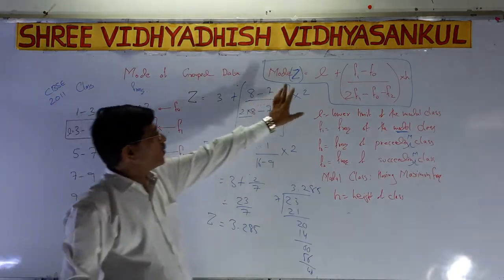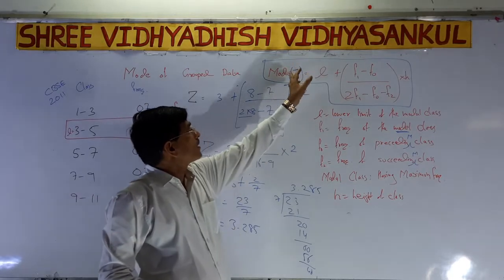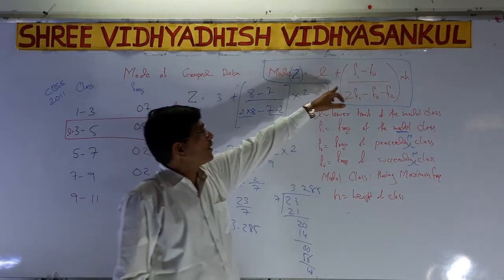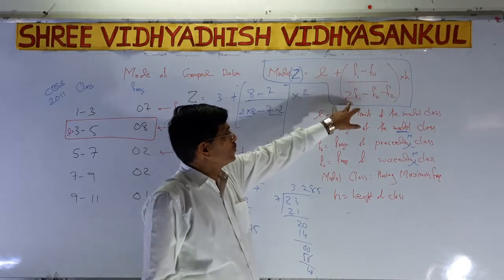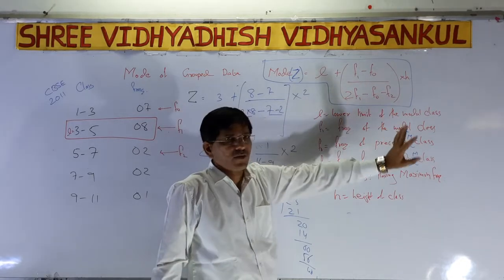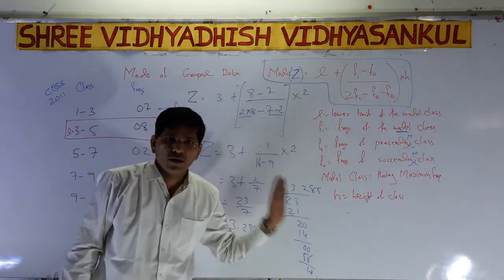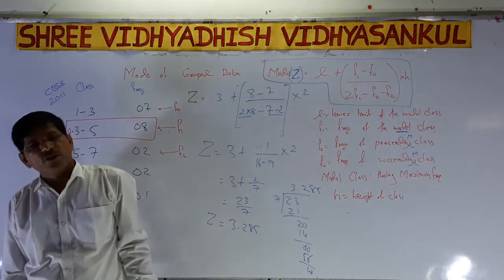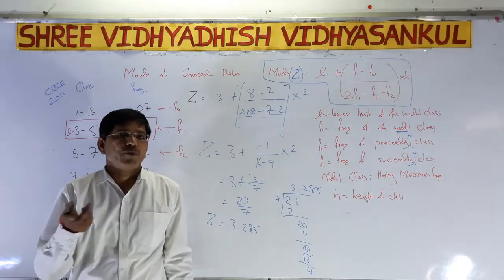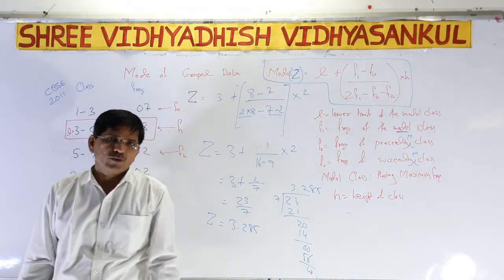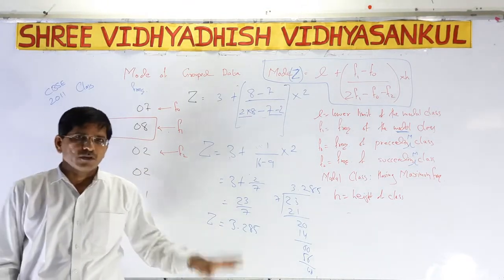You have to somehow memorise this formula. Mode is equal to Z, L plus f1 minus f0 over 2f1 minus f0 minus f2, into height h. And you have to write all these things in your rough book or textbook. So now, Exercise 14.2, you have to start yourself and try to solve the sums.